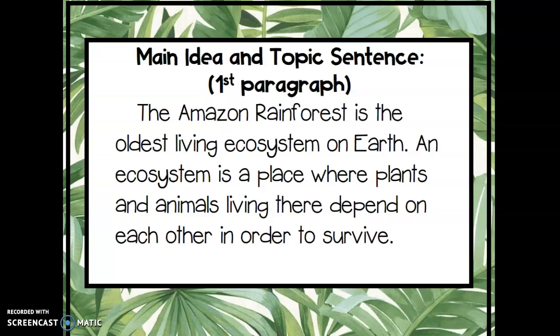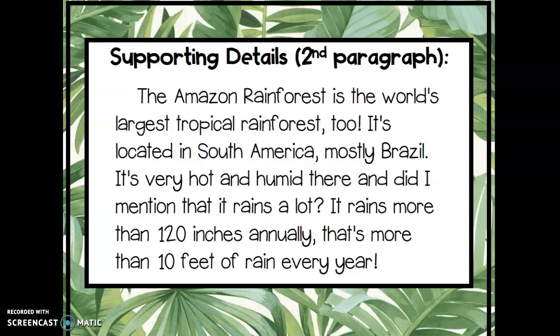The first paragraph. The Amazon rainforest is the oldest living ecosystem on Earth. An ecosystem is a place where plants and animals living there depend on each other in order to survive. Paragraph 2. The Amazon rainforest is the world's largest tropical rainforest, too. It's located in South America, mostly Brazil. It's very hot and humid there. And did I mention that it rains a lot? It rains more than 120 inches annually. That's more than 10 feet of rain every year.